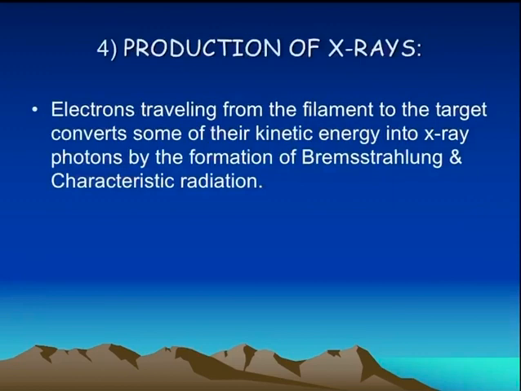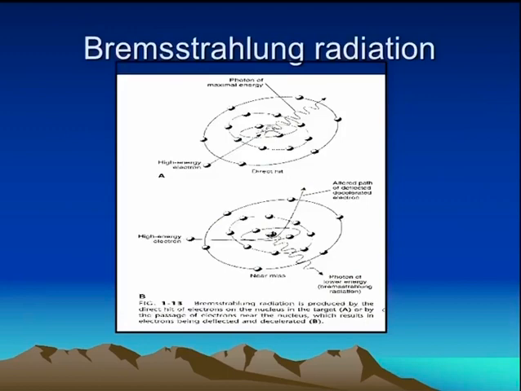Coming to the production of X-rays, the electrons traveling from the filament to the target convert some of their kinetic energy into X-ray photons by the formation of Bremsstrahlung, that is the braking effect, and characteristic radiation. Coming to Bremsstrahlung radiation, it is radiation produced by the direct hit of electrons on the nucleus in the target or by the passage of the electron near the nucleus, which results in the electron being deflected and decelerated. So the path of the electron will be altered, and there will be generation of photons of lower energy, which is called Bremsstrahlung radiation.